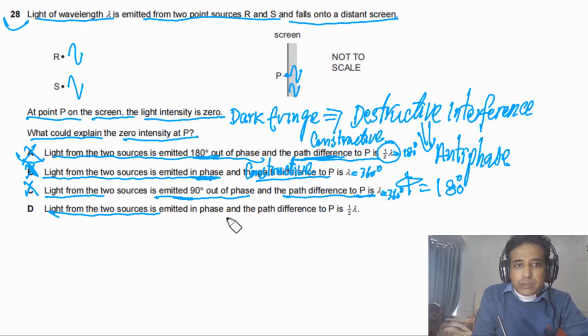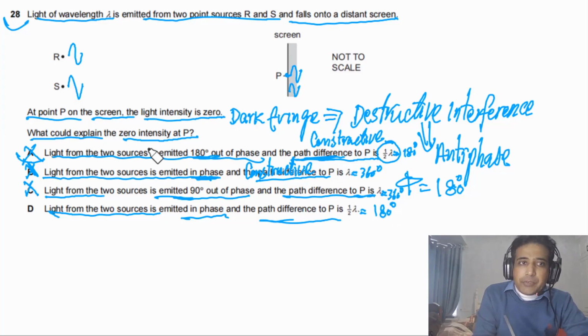Light from the two sources is emitted in phase and path difference is equal to lambda/2, means the phase difference is 180 degrees. So here they are in phase, and when these waves reach this point, they are 180 degree out of phase. So let me draw this bigger one.